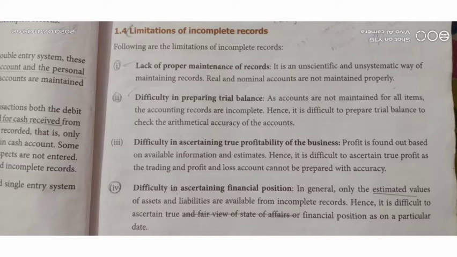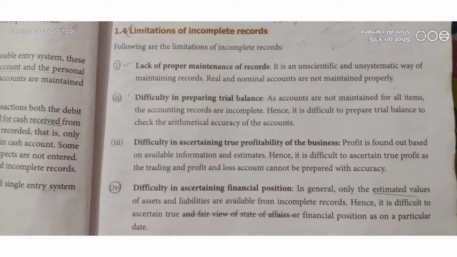Trial balance consists of all three types of accounts: personal, real, nominal accounts. But we have only 2 types of accounts in incomplete records. Both cash and personal accounts alone are maintained by the sole trader. So it's not possible to prepare the trial balance through incomplete records.